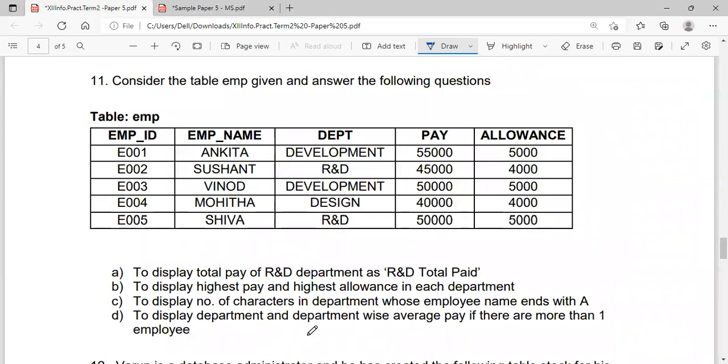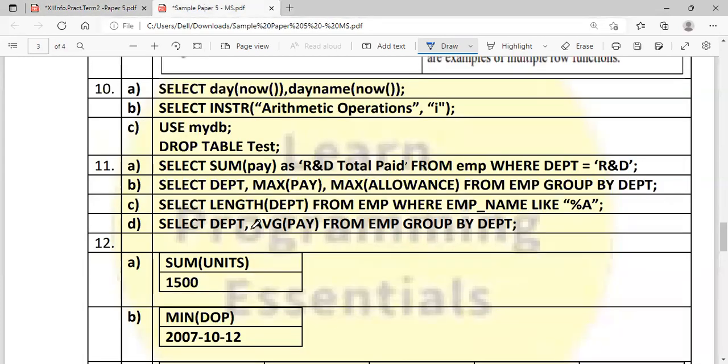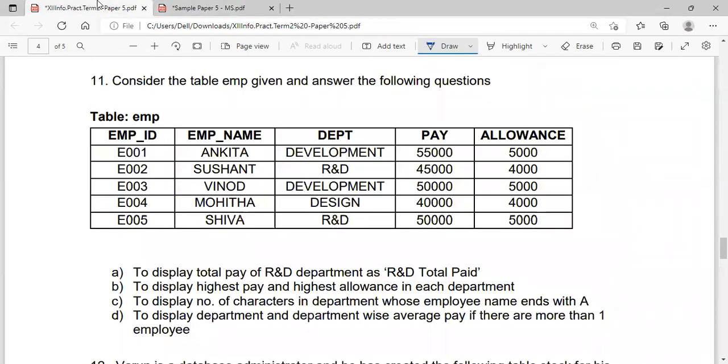To display department and department wise average pay if there are more than one employee, select department, comma, average of pay from EMP group by department, because it is told like department wise average pay.